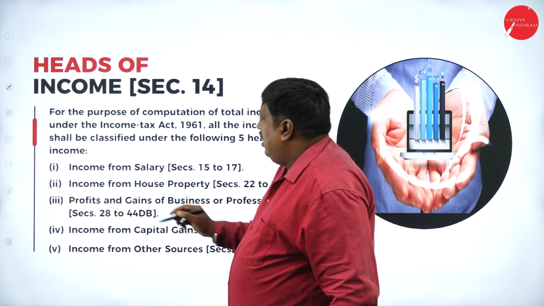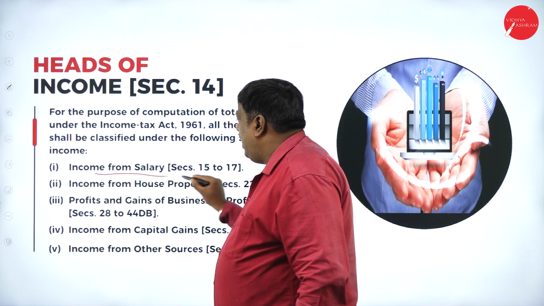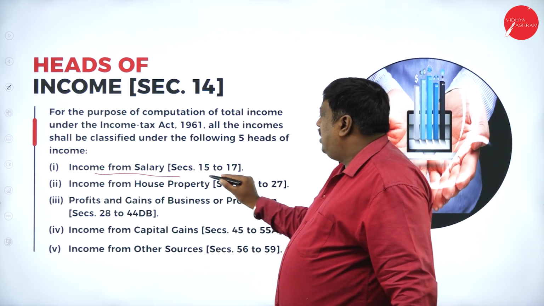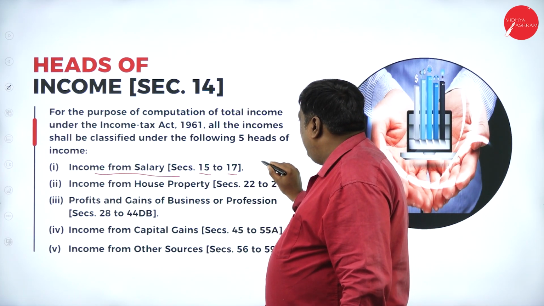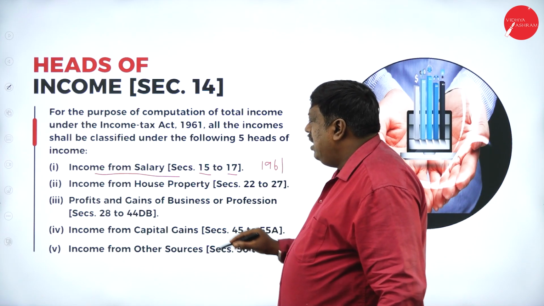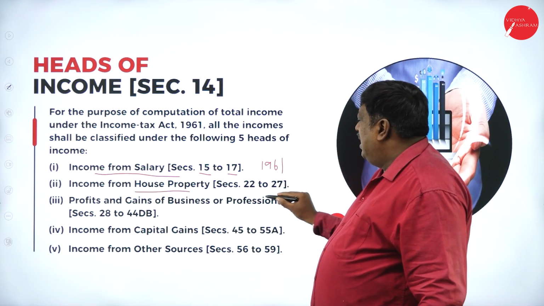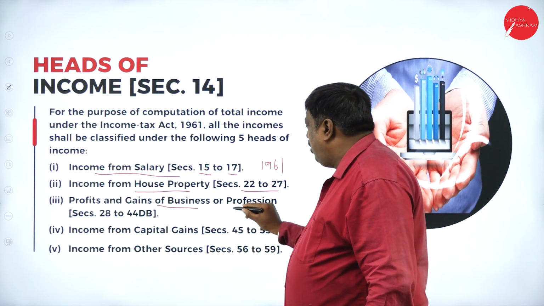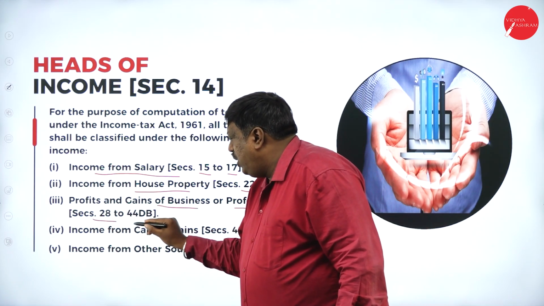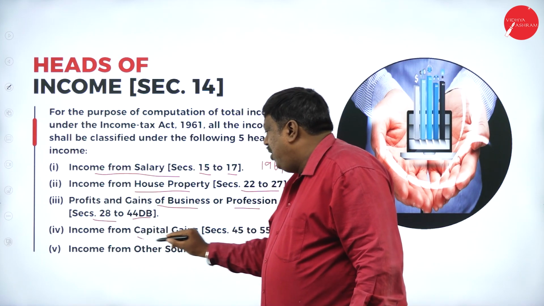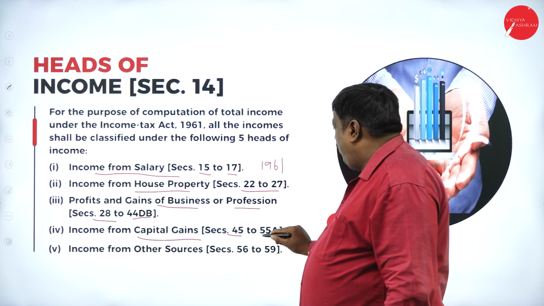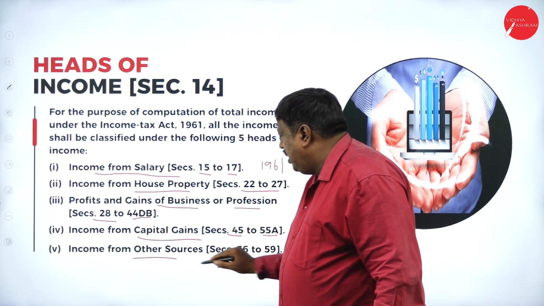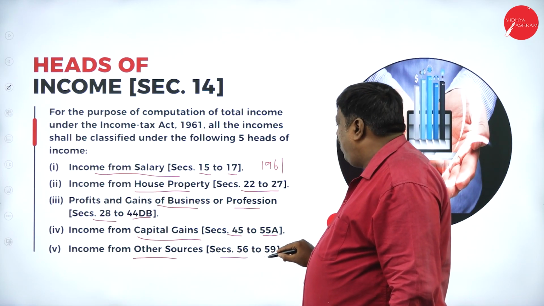Heads of income. The first head, income from salary, is under sections 15 to 17 of the Income Tax Act 1961. Income from house property, sections 22 to 27. Profits and gains of business or profession, sections 28 to 44DB. Income from capital gain, sections 45 to 55A. Income from other sources, sections 56 to 59.